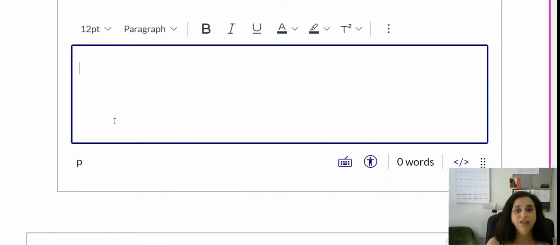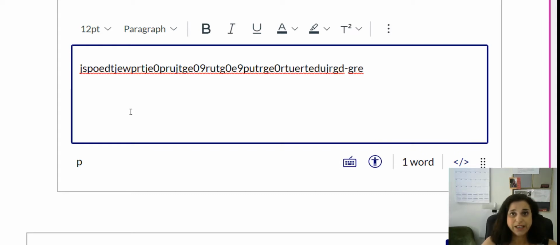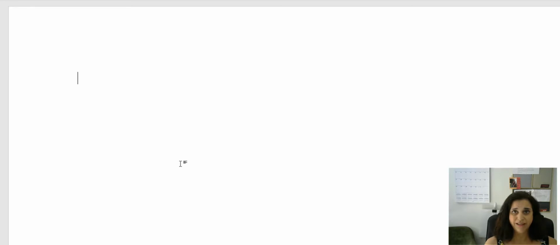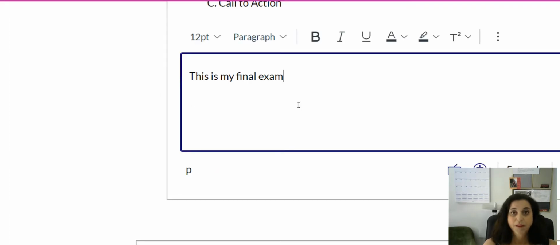You will be typing your essay in the box, very similar to how you typed a blog. Some students like to type their essay on a word processing document, and then they like to copy and paste it into the box. Please test the copy-paste function on your computer before you take this step. If your computer does not allow you to copy and paste, that can be problematic.